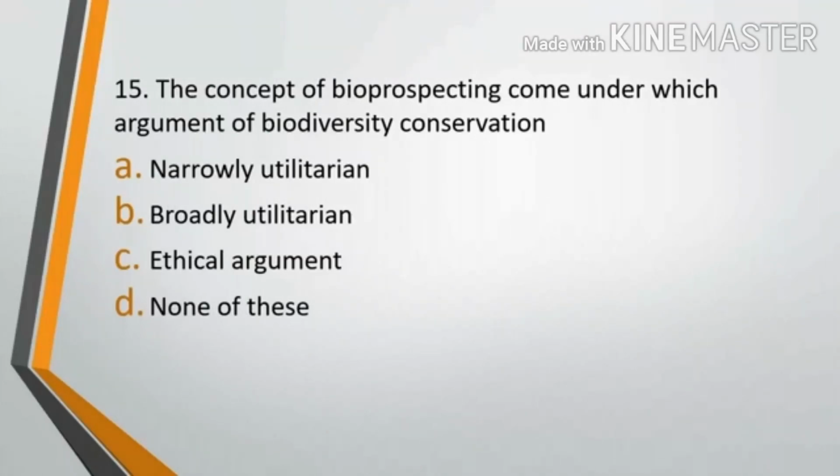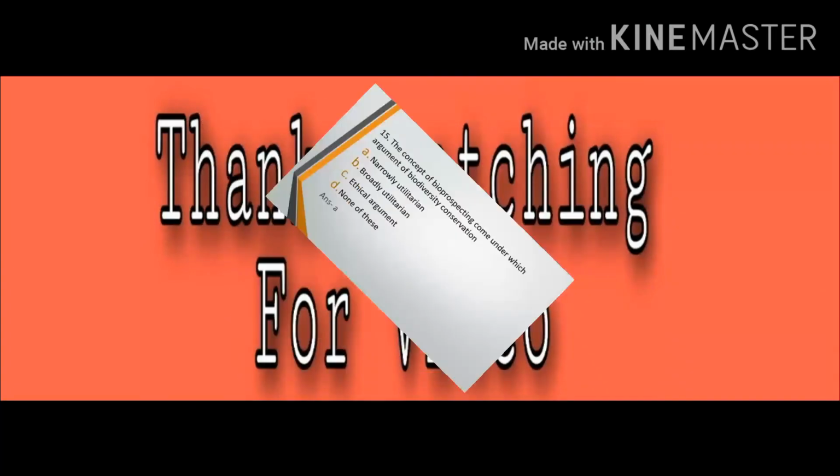Question number 15. The concept of bioprospecting comes under which argument of biodiversity conservation? Option A, narrowly utilitarian, option B, broadly utilitarian, option C, ethical argument, or option D, none of these. The correct answer is option A, it comes under